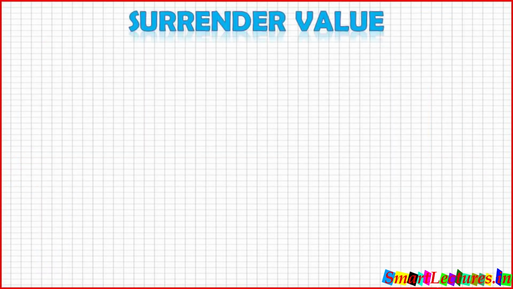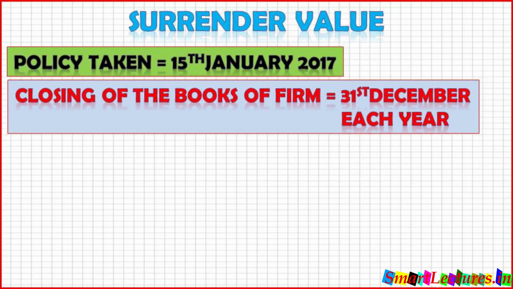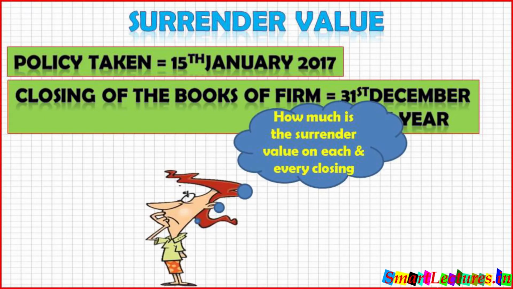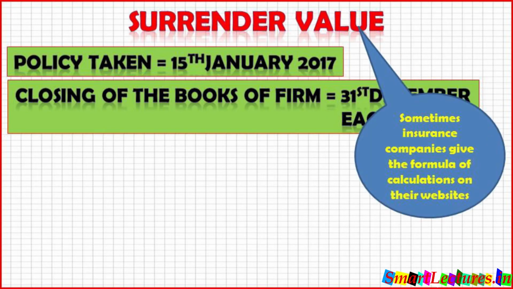Suppose in this situation, the policy was taken on 15th of January 2017 and the closing of the books of the firm is 31st December each year. So the firm is interested in how much the surrender value is on each and every closing. The surrender value can be received from the insurance company, and sometimes the insurance companies give the formula of calculation on their websites.